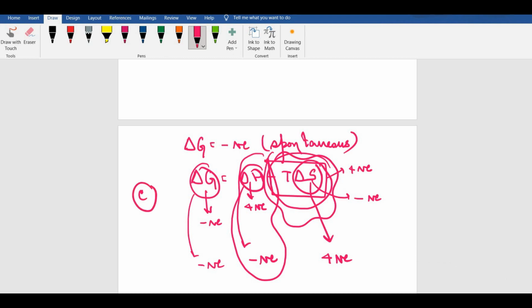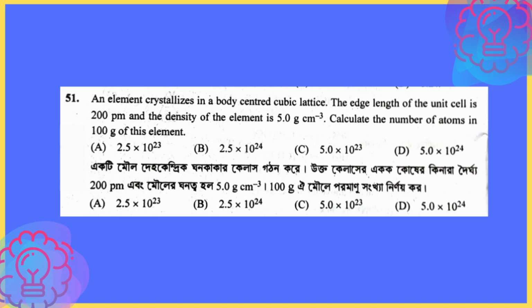Why not option D? Because if delta S is negative, then negative and negative becomes positive. Now, it is not mentioned whether this positive value is lesser or greater than delta H. What if the positive value is greater than delta H, even though delta H is negative? Then the delta G will become positive. So the most preferable option would be option number C. Correct? Moving on to the next question.